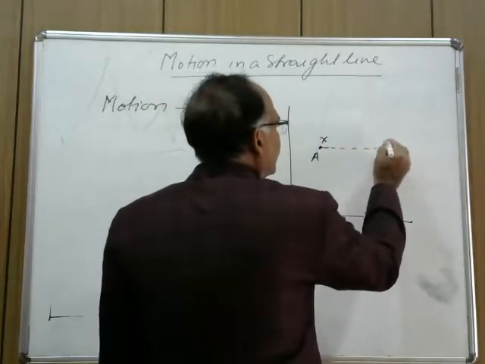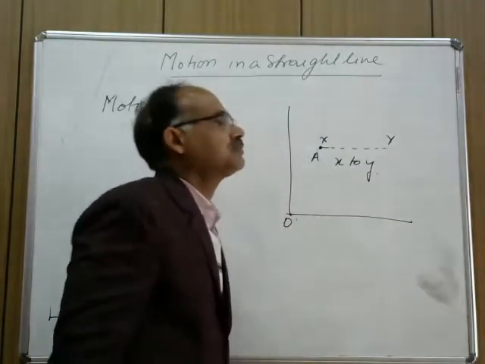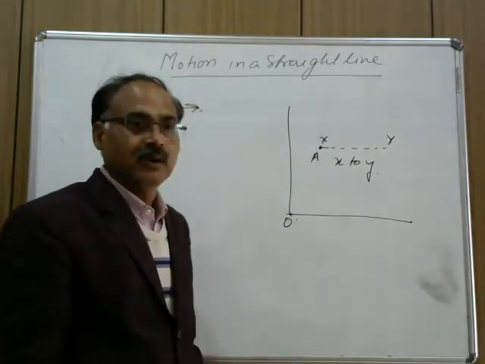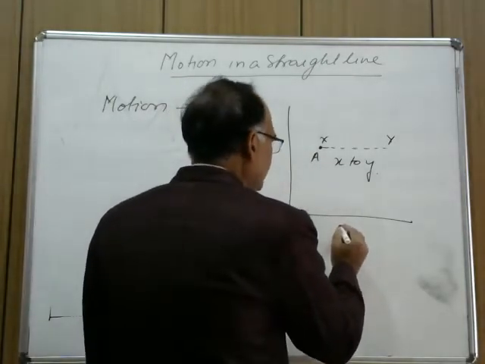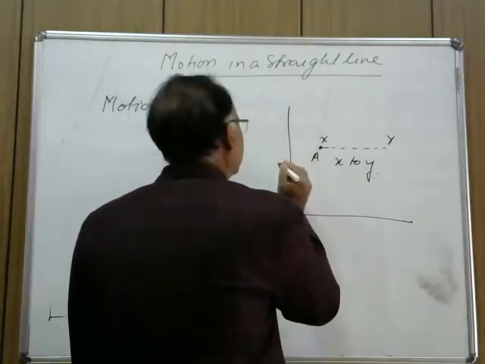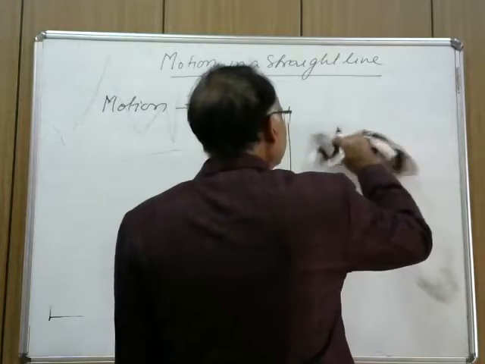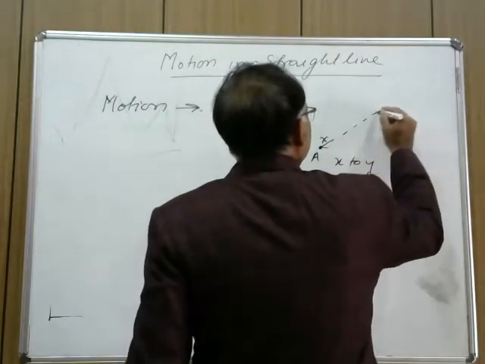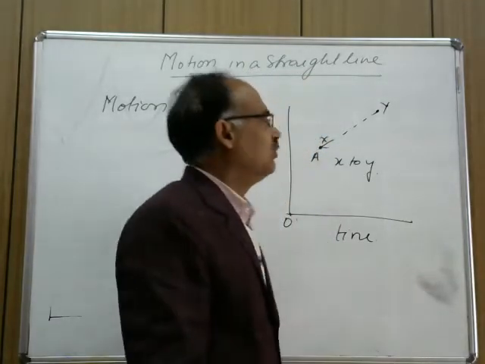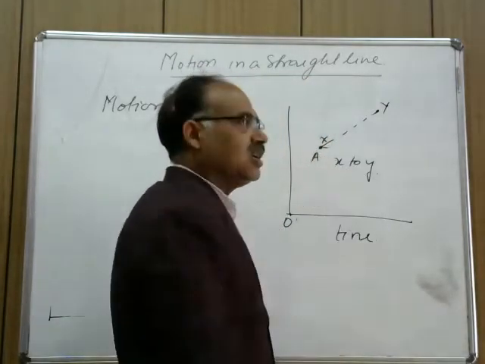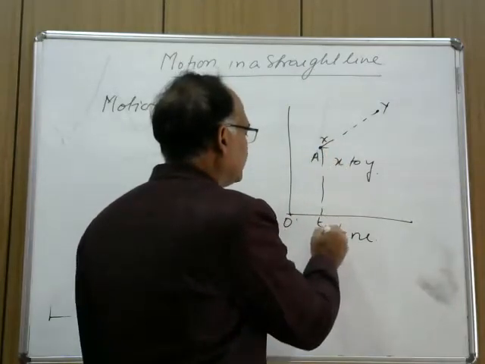X is a point, Y is a point, and the body is moving from X to Y. Here we have plotted time, and some variation in X and Y. This is point Y and this is point X. A is the body and it is moving from X to Y. Now the position of the body is changing from X to Y in the time interval from T1 to T2.